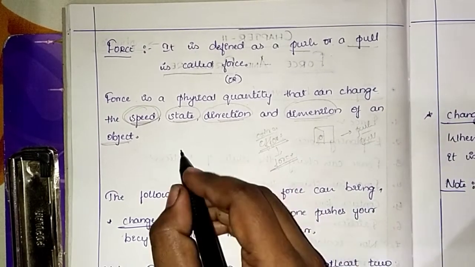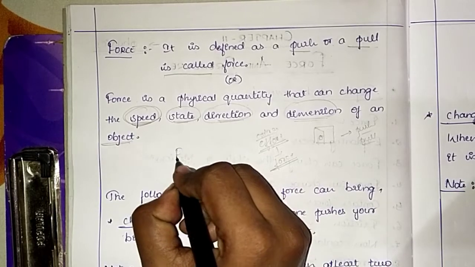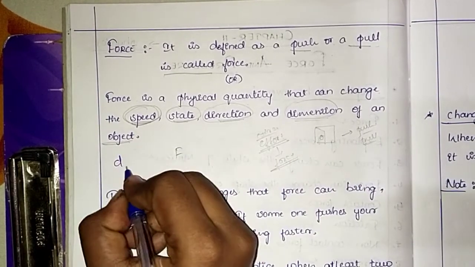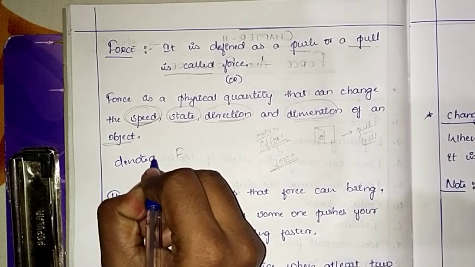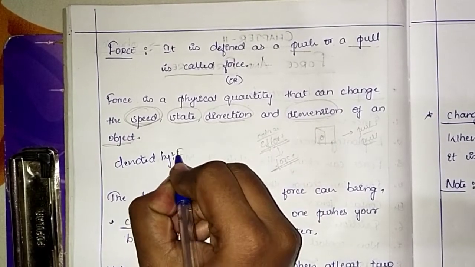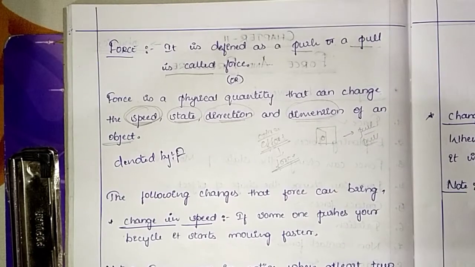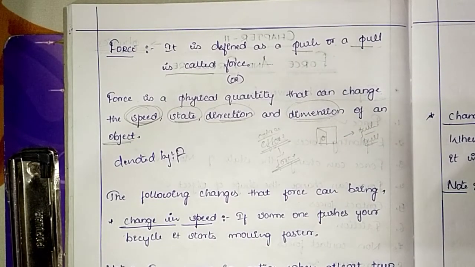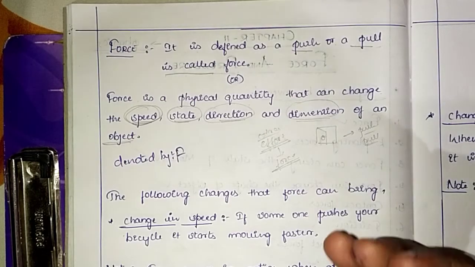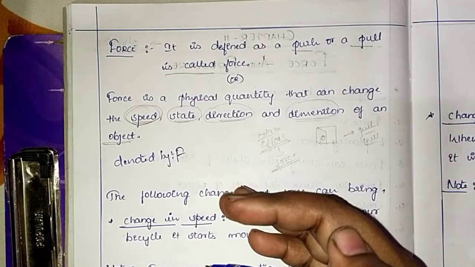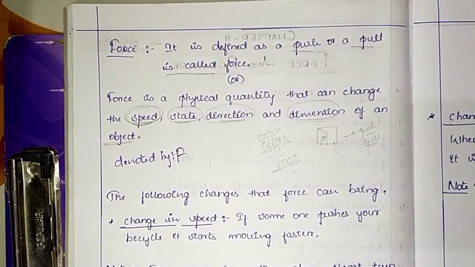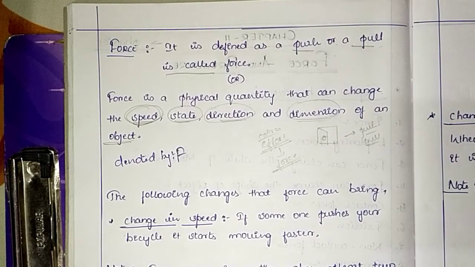Force is denoted by F. An external influence when applied on a body can bring about changes. External efforts are put on a body to bring changes in it, and for that we call it force.